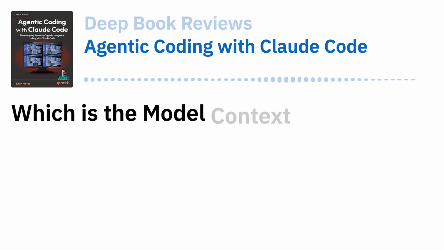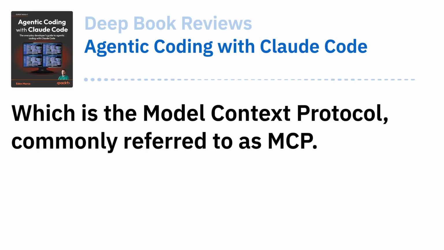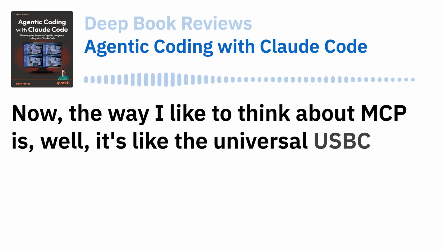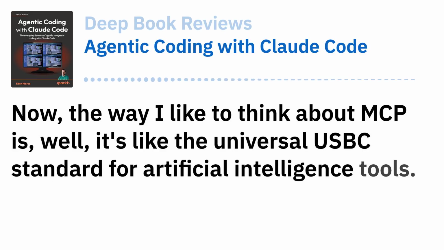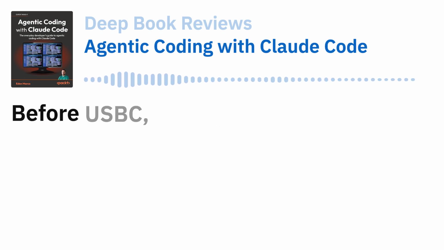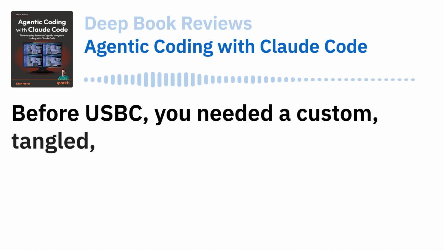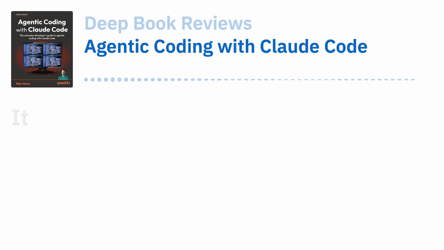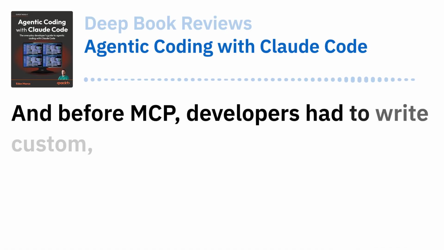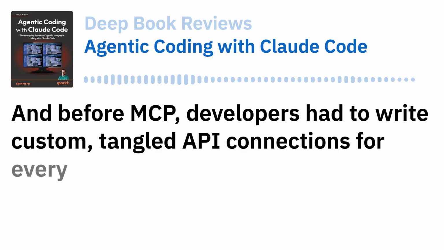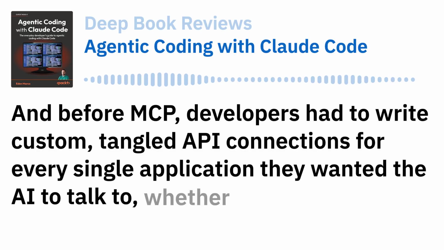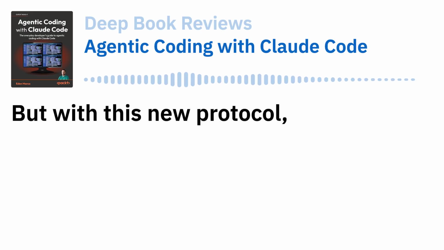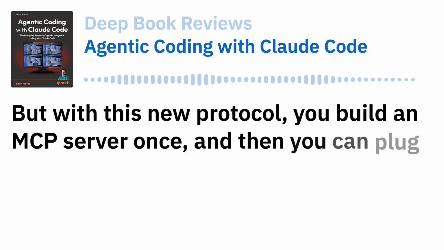Right. Which is the Model Context Protocol, commonly referred to as MCP. MCP, yes. Now, the way I like to think about MCP is, it's like the universal USB-C standard for artificial intelligence tools. Oh, I like that analogy. Because think about it. Before USB-C, you needed a custom, tangled, proprietary charging cable for every single electronic device you owned. It was a nightmare. It was. And before MCP, developers had to write custom, tangled API connections for every single application they wanted the AI to talk to, whether that was Slack or Gmail or a relational database. Exactly. It didn't scale. Right. But with this new protocol, you build an MCP server once,